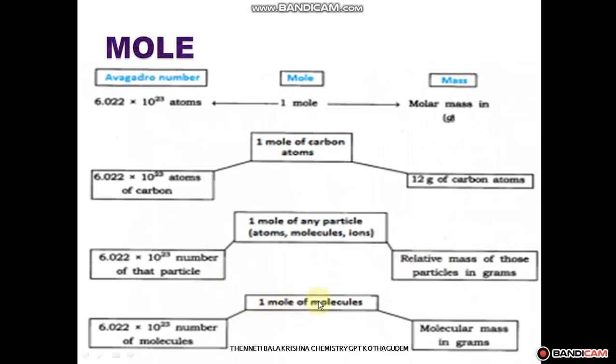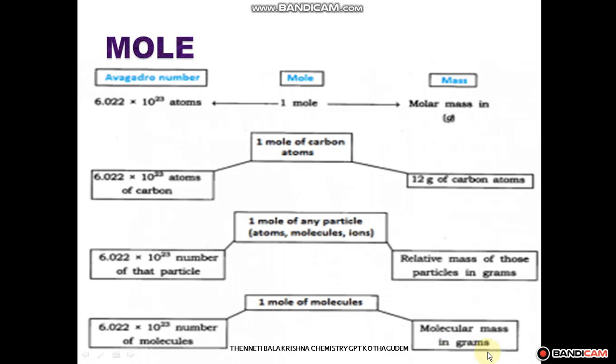Next, 1 mole of molecule. 6.023 into 10 to the power of 23 molecules is equal to 1 mole. When represented in mass, the molecular mass is equal to 1 mole. In the last part we explained H2SO4.